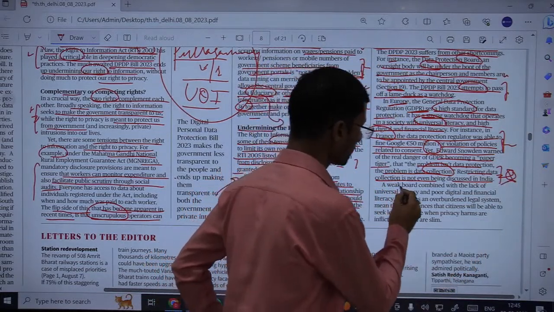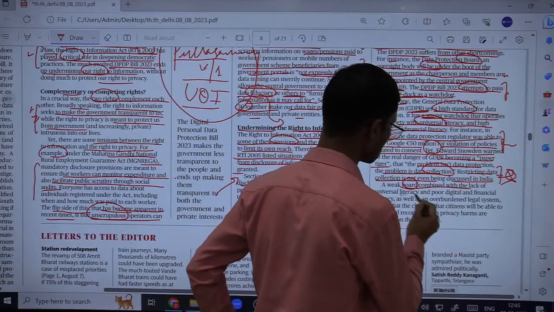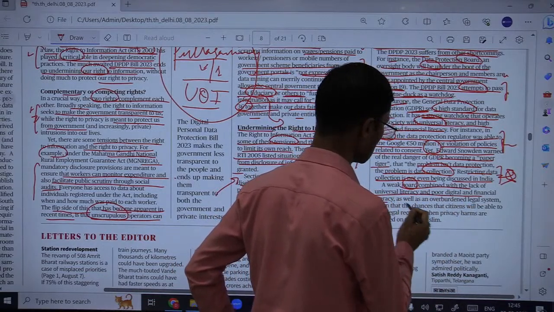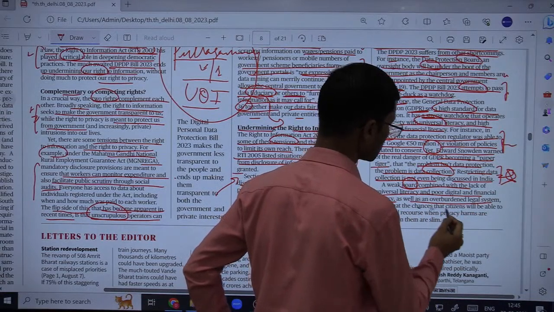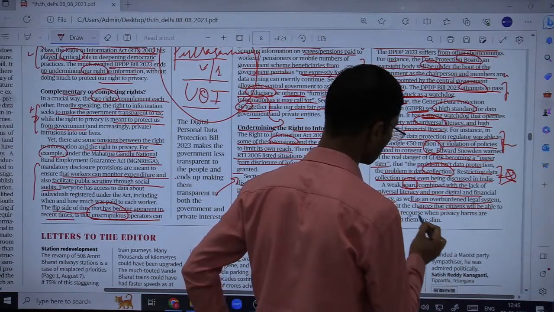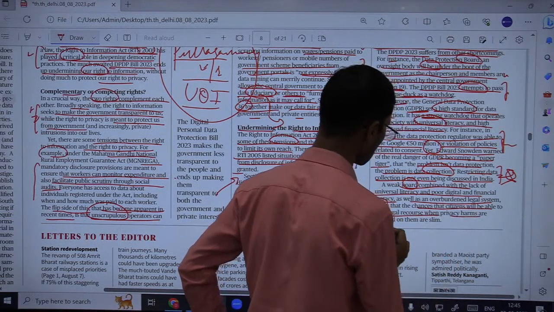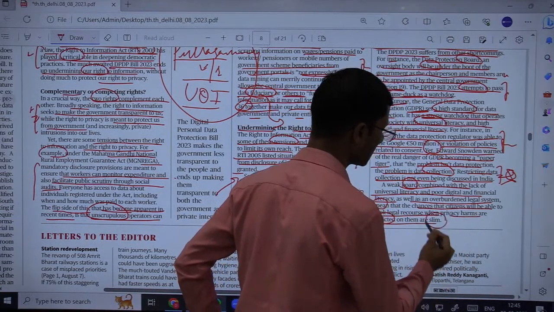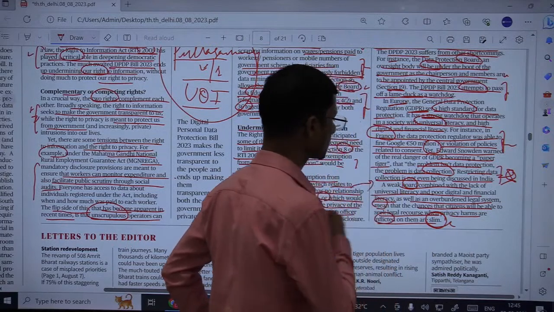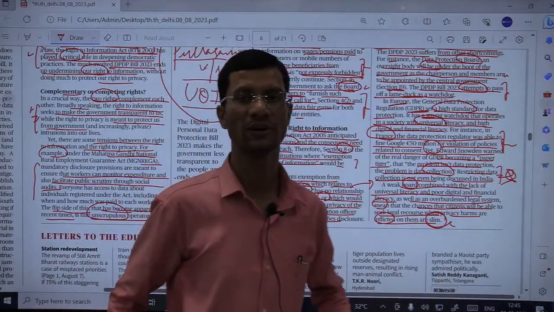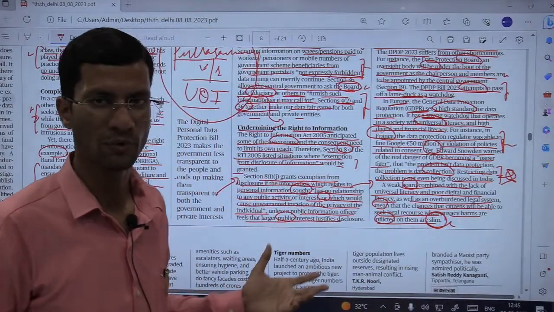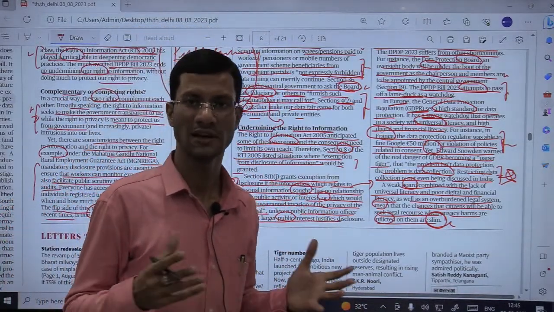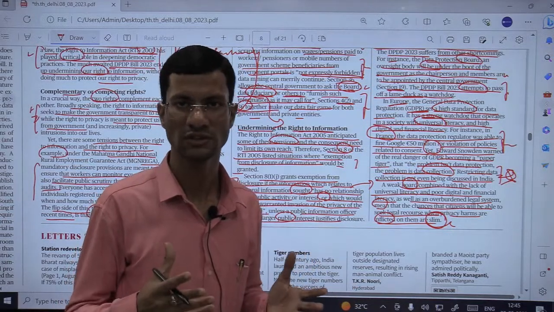A weak board combined with the lack of universal literacy and poor digital and financial literacy in India, as well as an overburdened legal system, mean that the chances that citizens will be able to seek legal recourse when privacy harms are inflicted on them are slim. Okay? So this is another point of criticism, considering our legal system which is already overburdened, and a board which would be working like a lame duck, ineffectual.